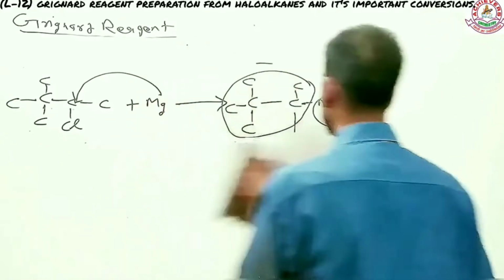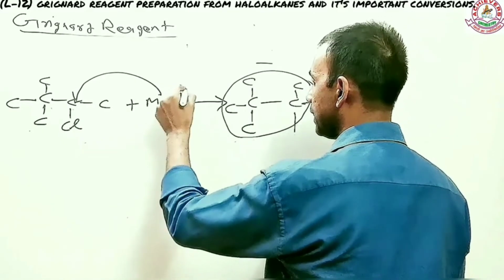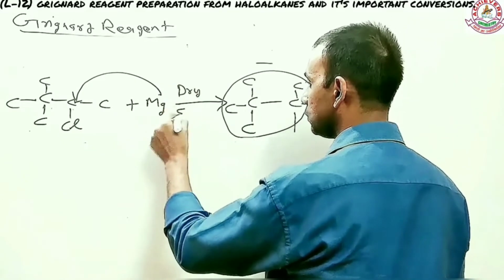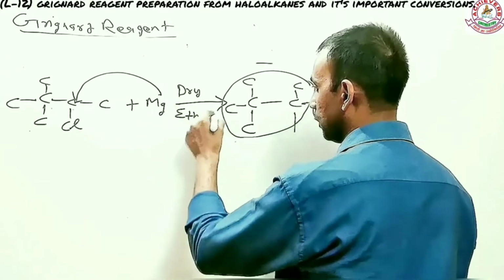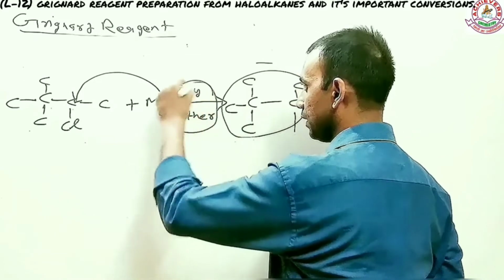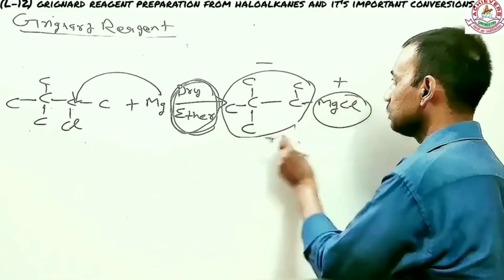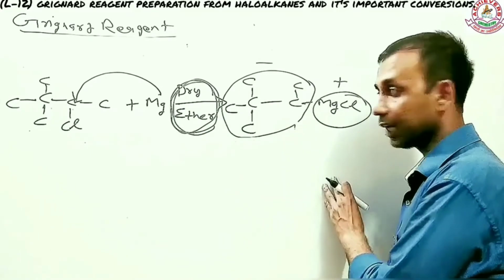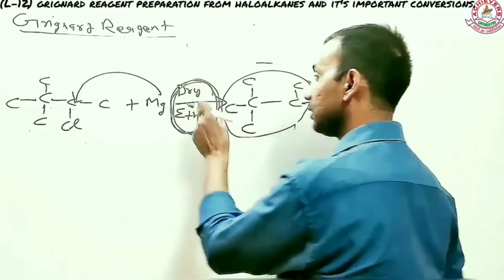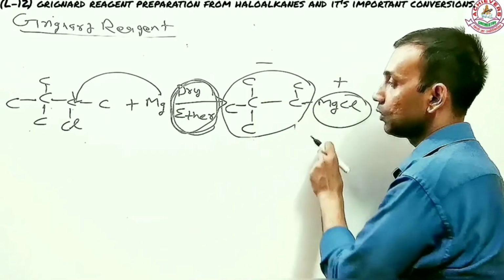So how can this be stopped here? You have to use dry ether. You need to understand what you need to use here: dry ether. If you do not use the dry ether, this will react with the source of proton and further reaction will take place. But if you use dry ether during the preparation of Grignard reagent, this will be prevented from coming in contact with the water.